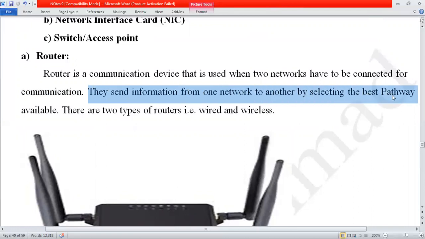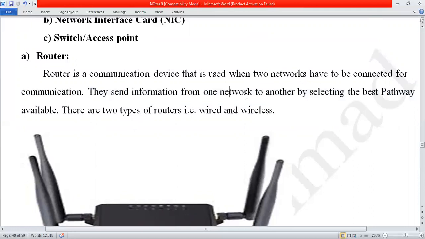Let's say one network is my lab and another network is another lab, or in any other city. By selecting the best pathway, let's say I am sitting over here in Saudi Arabia and I want to send some data to Pakistan.